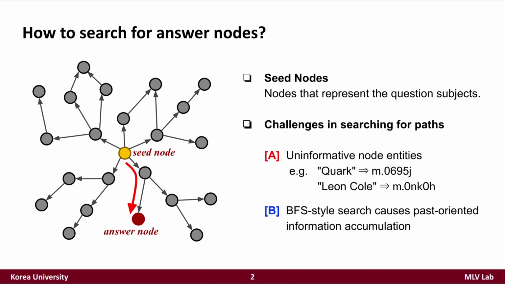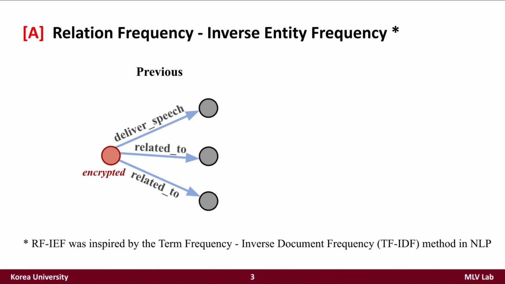Another challenge is that the recent BFS-style search mechanism tends to accumulate past-oriented information onto the nodes as the model sequentially expands the search area, making the search difficult and inefficient. Hence, we present solutions for each identified challenge. First of all, to handle the problem of uninformative nodes, we propose relation frequency inverse entity frequency node embeddings, or RFIEF, which was inspired by the TF-IDF method in NLP.